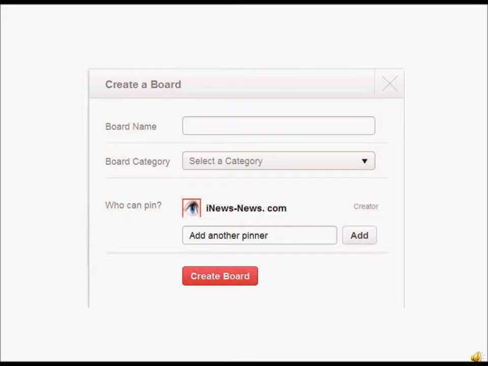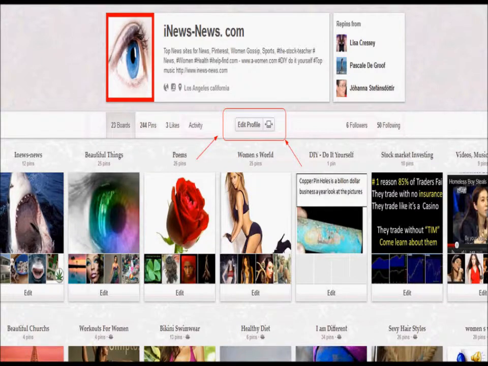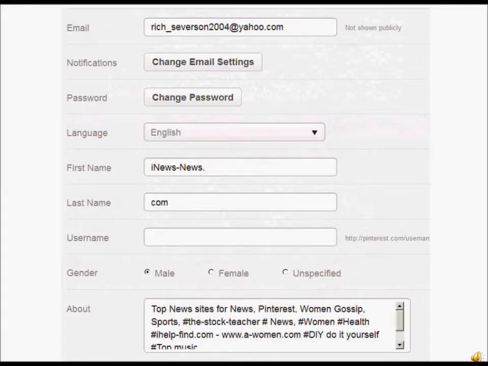Now we'll get out of this one and we'll go back to this board. Now here at this point, before we start getting into pinning the pictures, I want to show you how to edit your profile, because that's pretty important. That's right up at the front. Okay, so you click this edit the profile and you'll be taken to this next page, and this is what it looks like.